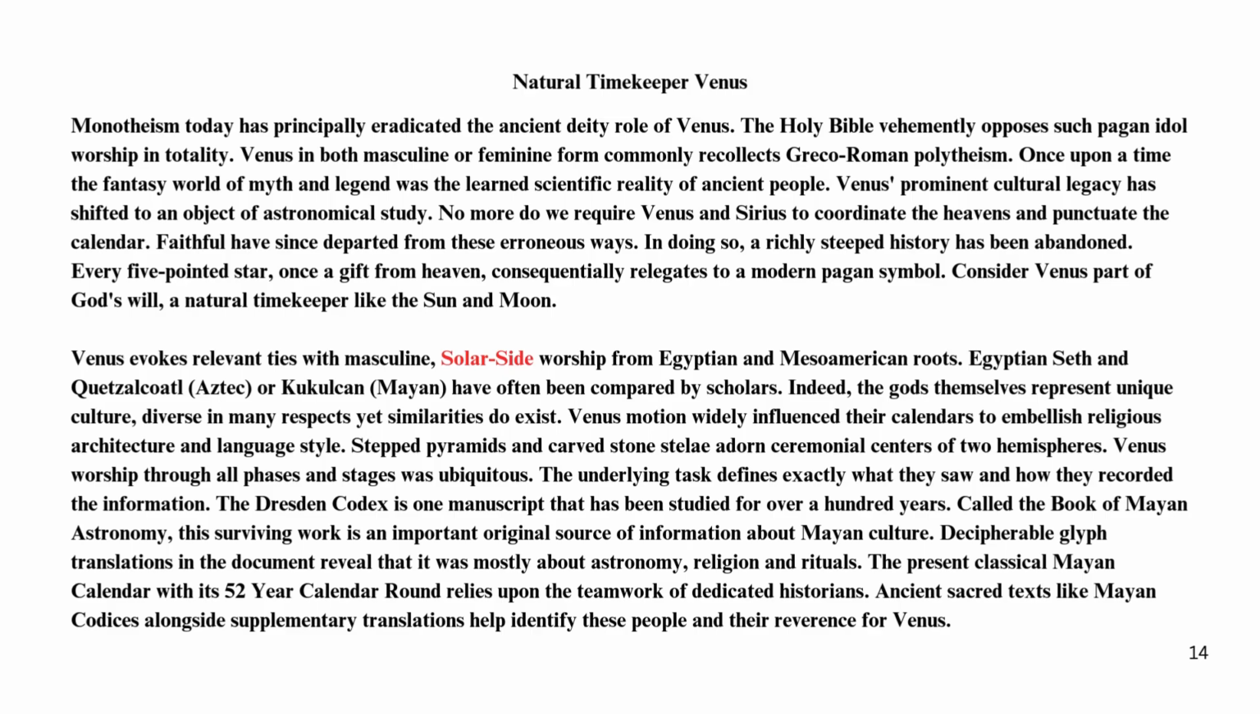The underlying task defines exactly what they saw and how they recorded the information. The Dresden Codex is one manuscript that has been studied for over 100 years. Called the Book of Mayan Astronomy, this surviving work is an important original source of information about Mayan culture. Decipherable glyph translations in the document reveal that it was mostly about astronomy, religion and rituals. The present classical Mayan calendar with its 52-year calendar round relies upon the teamwork of dedicated historians. Ancient sacred texts like Mayan codices, alongside supplementary translations, help identify these people and their reverence for Venus.